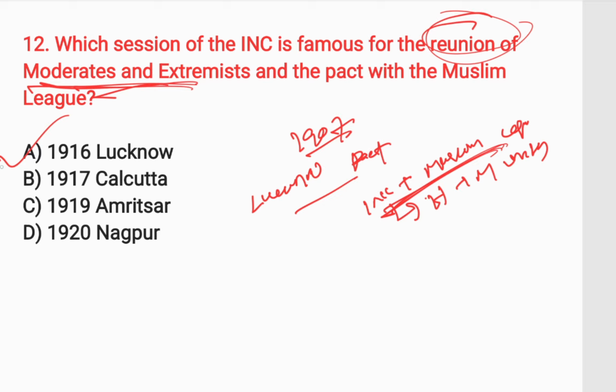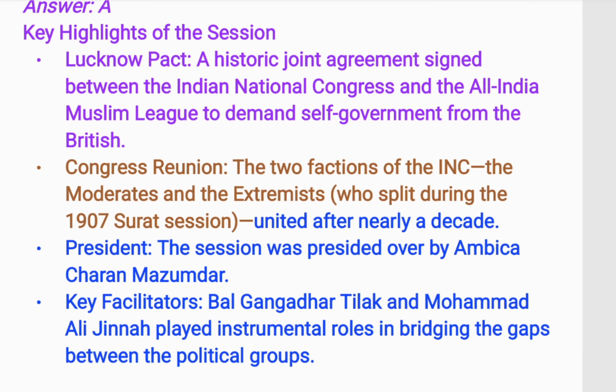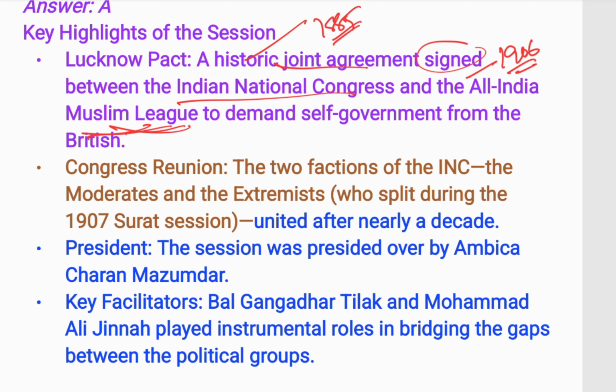Okay, 1916 Lucknow session or Lucknow Pact. It is a historic joint agreement signed between Indian National Congress and All India Muslim League, which was founded in 1906. INC was founded in 1885, but All India Muslim League was founded in 1906 to demand self-government from the British.